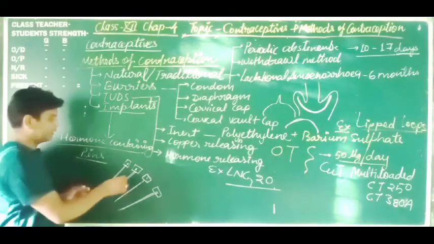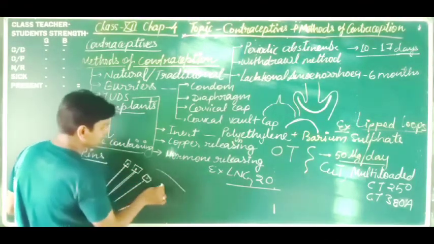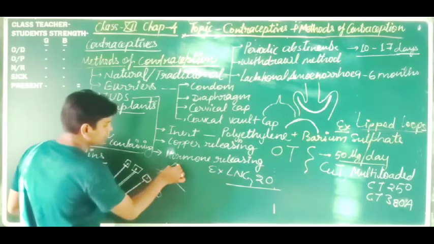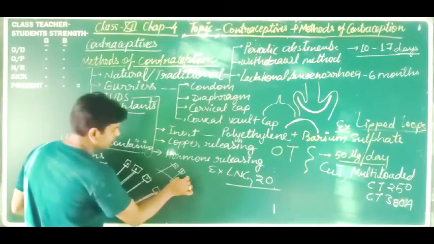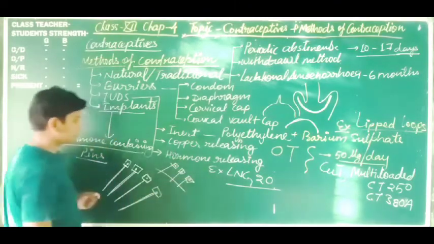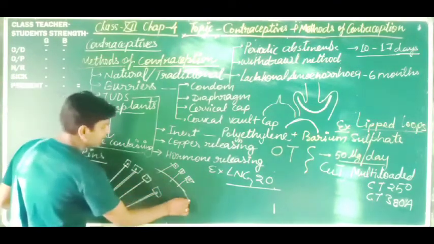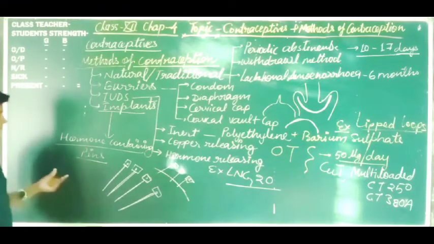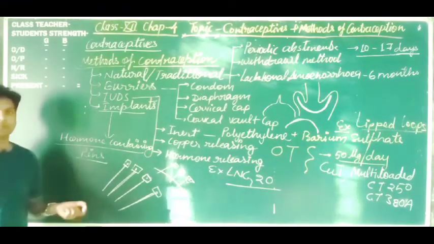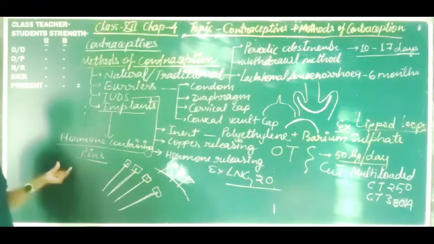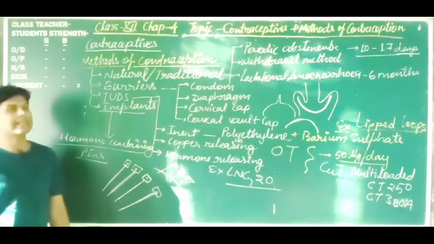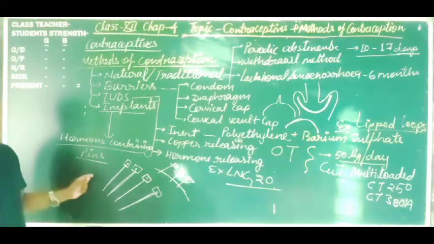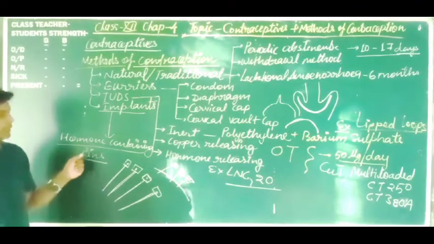So these are inserted after a little bit of incision, they are inserted like this one. There is no need of suturing. Okay, so here these are inserted and they prevent pregnancy, unwanted pregnancy. Dear students, these all are the different types of methods of contraception. I think you are getting it, and it is very easy.